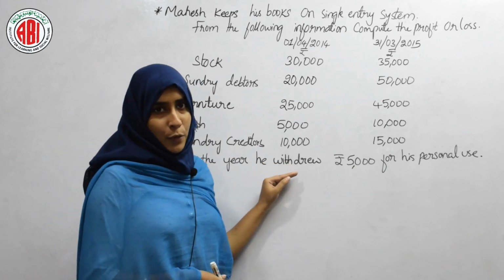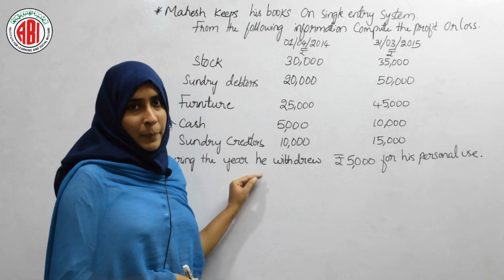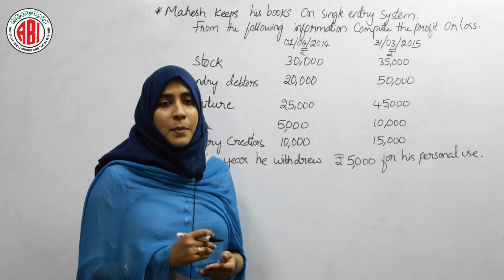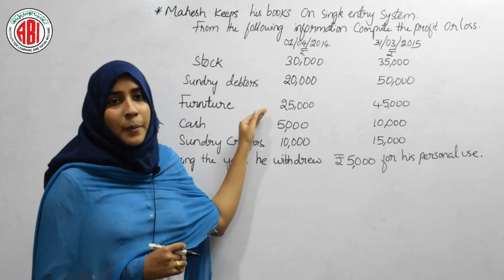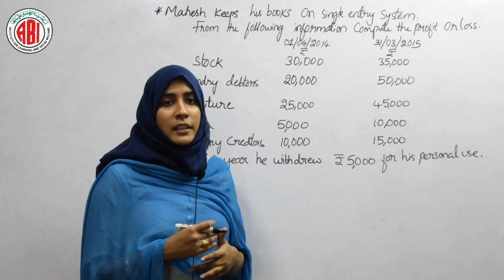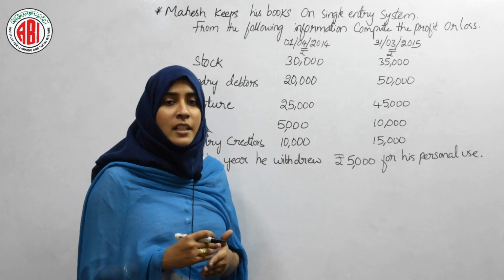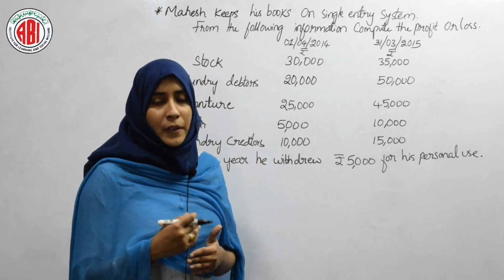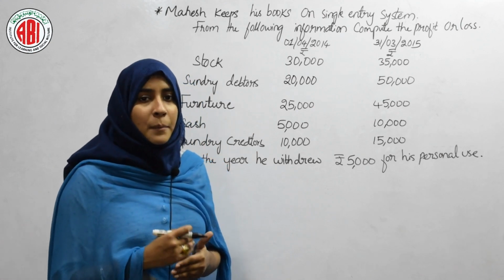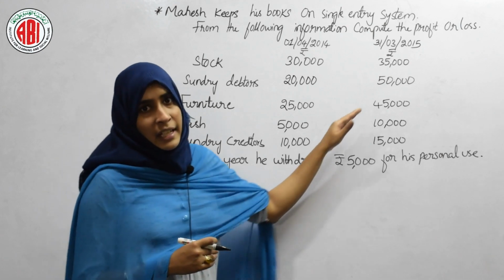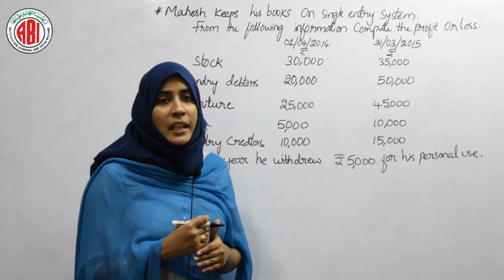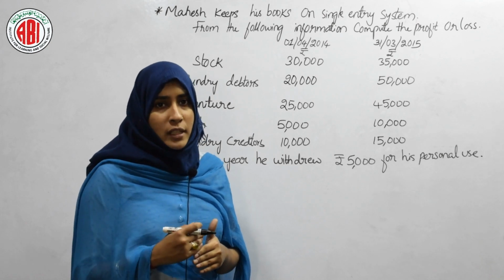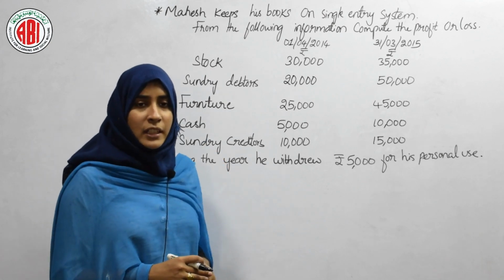So this is our problem. Now what we have to prepare is, we have to prepare the statement of affairs at the beginning of the year by taking the amounts which are at the beginning of the year, and then our another step is we have to prepare the statement of affairs at the ending of the year by taking the amounts of the ending of the year, and then after that our third step will be statement of profit and loss account. Now let's begin with our problem.